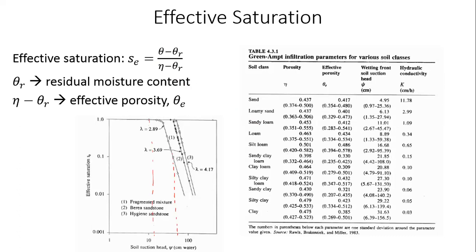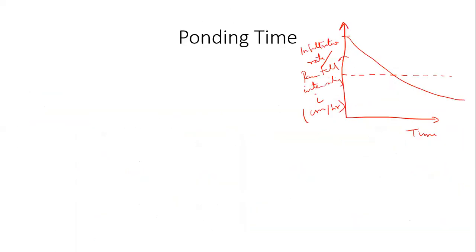So when Se equals 0.1, that means the effective saturation is only 10%. In some sense, you can say that only 10% of the effective porosity has been filled. That's what effective saturation means. So when you look at that, the suction head is so much higher, 10 times higher almost, or 6, 7 times higher, right? Between 10% and 100% of effective saturation, my soil suction head has changed by almost 6 or 7 times. So that is what I'm trying to say over here.